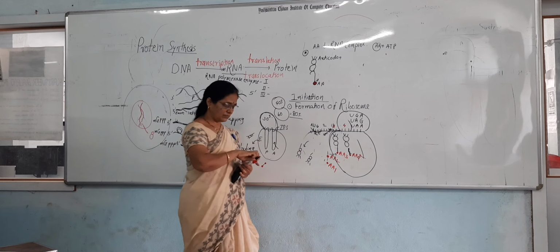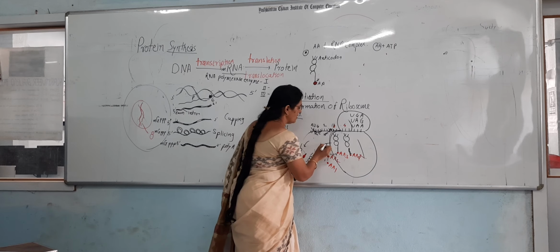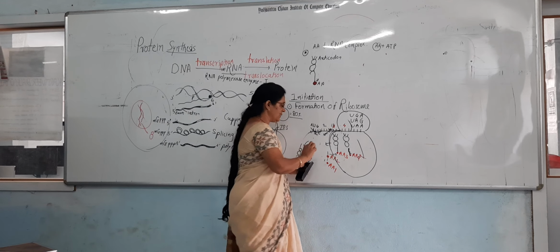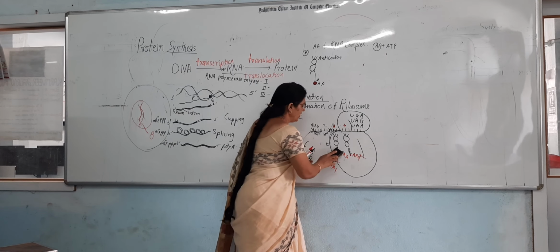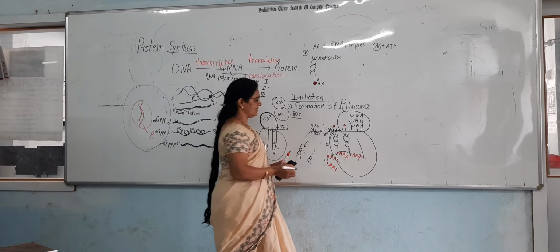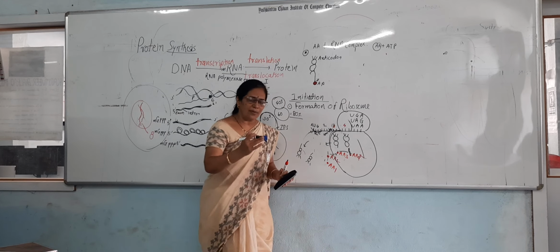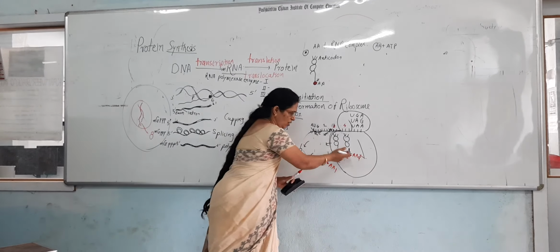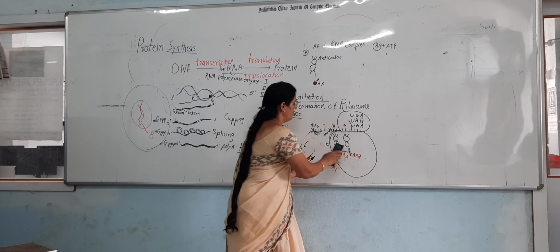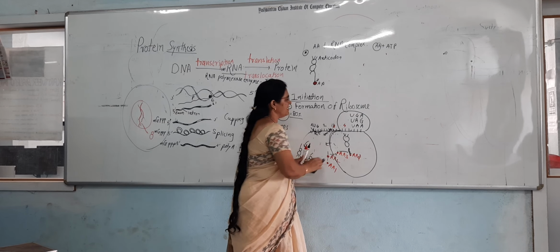Now this tRNA has to exit from that site. So it has to hand over its amino acid to that complex. With the help of peptide bond formation, it donates its amino acid to that tRNA complex. That's why it is called the donate, D site. Okay. Now what happens here? Now this A site is empty.